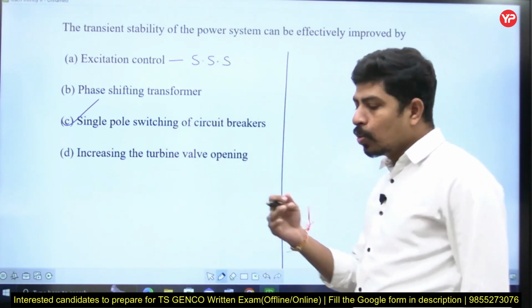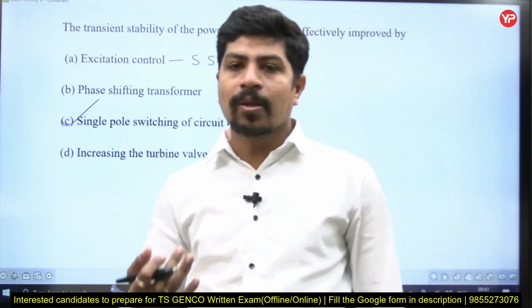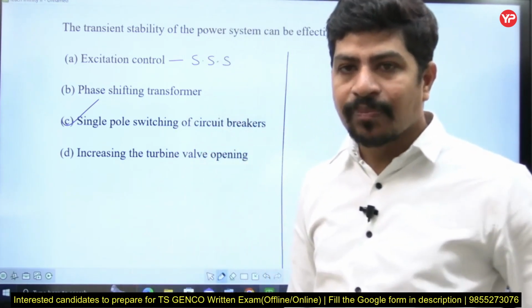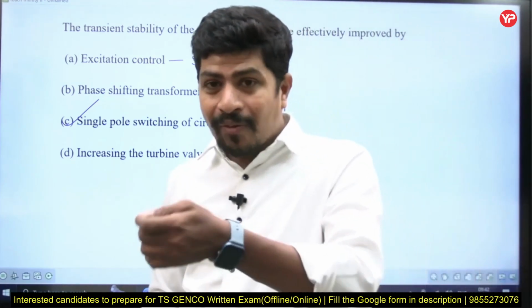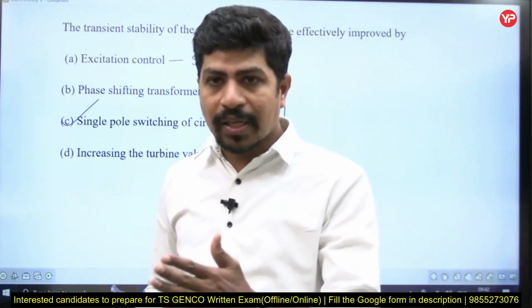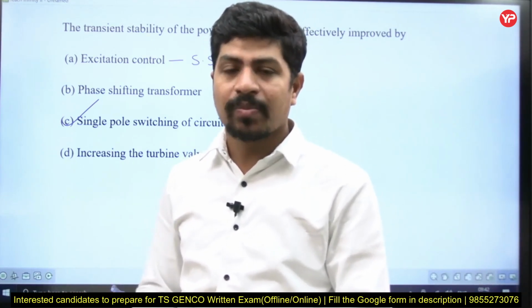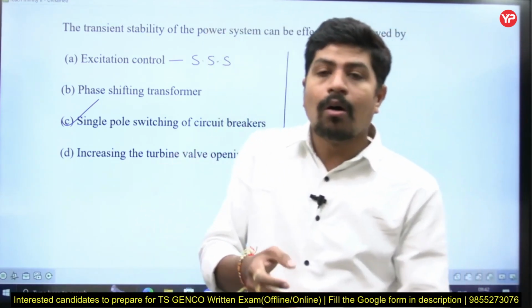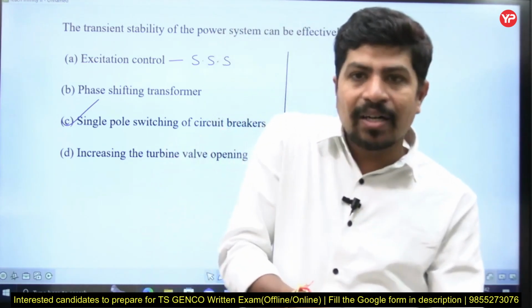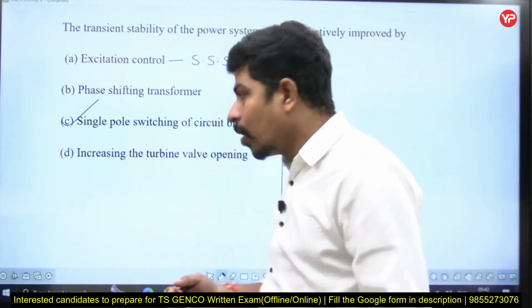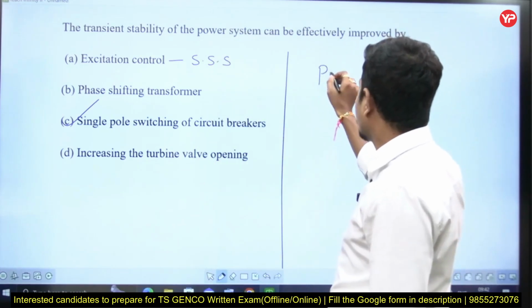There are two types of circuit breakers, single pole and three pole. Three pole means if you operate on one phase, all three phases will get operated. That is called three pole, meaning with a single switch, all three phases will be either connected or disconnected. Now, what is my acceleration power PA?